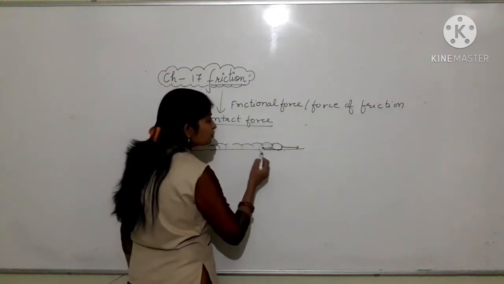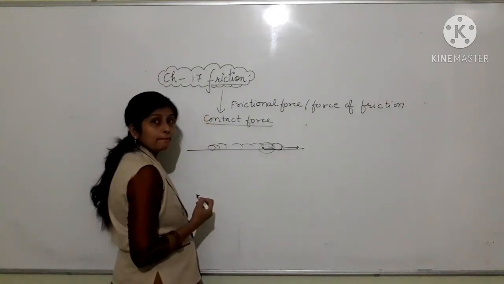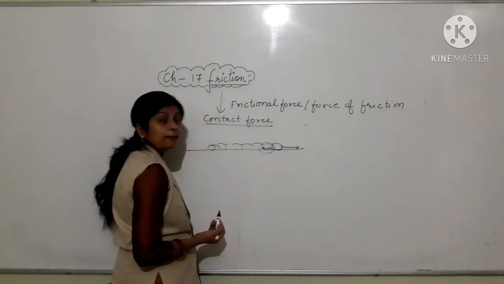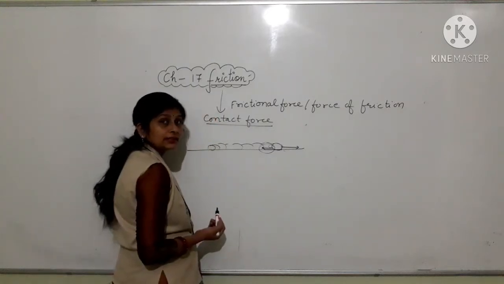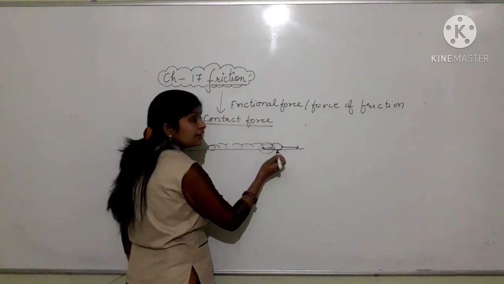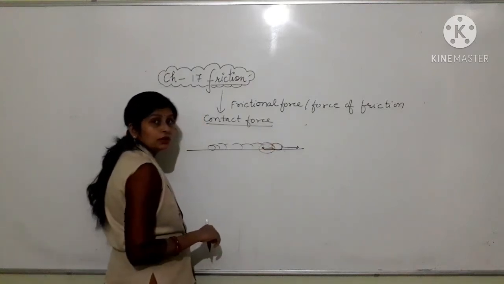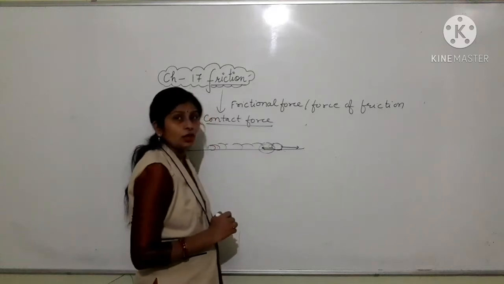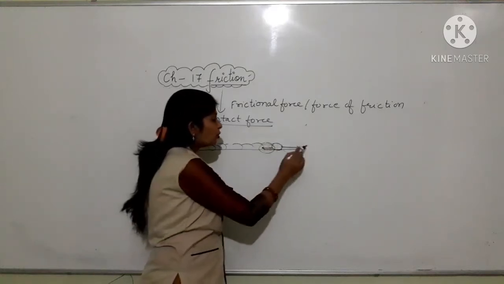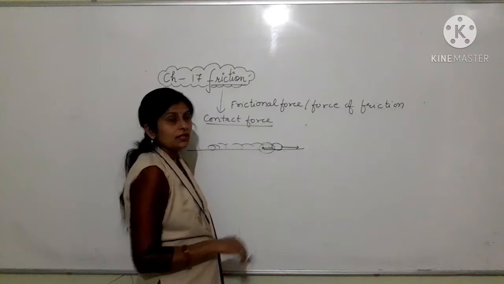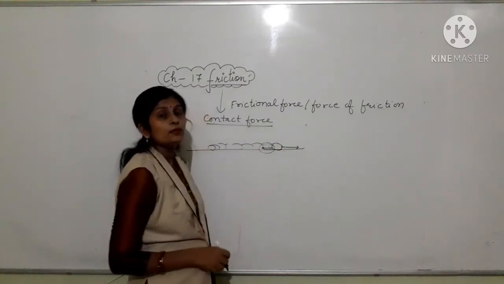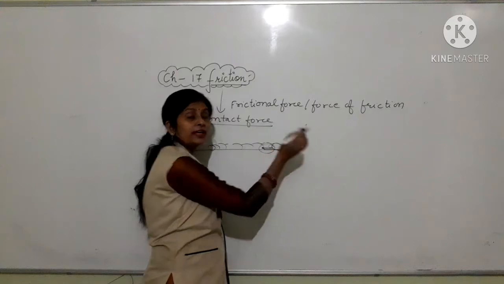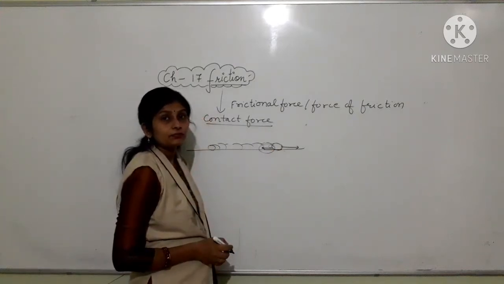And when this frictional force becomes higher than the applied force, then the ball eventually stops. Before that, the applied force on the ball is more than the frictional force, so the ball was moving in the forward direction.